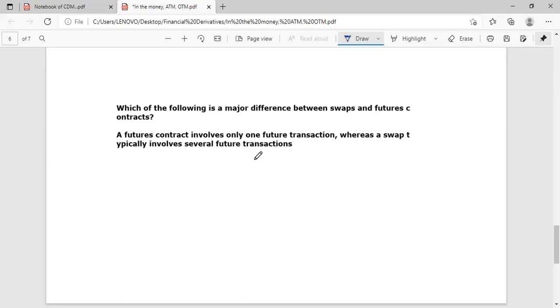The second party has taken a floating rate loan. This is a series of payments which will be made by the first party and second party over a period of time. So several times they will pay the interest of each other. In this way, there are several transactions in a swap, but in a future contract, there is only one contract.